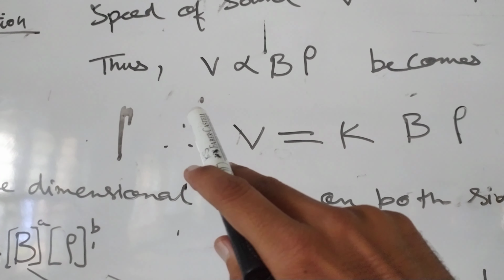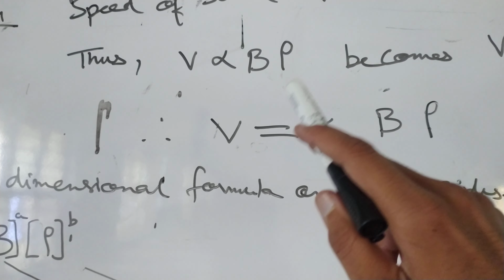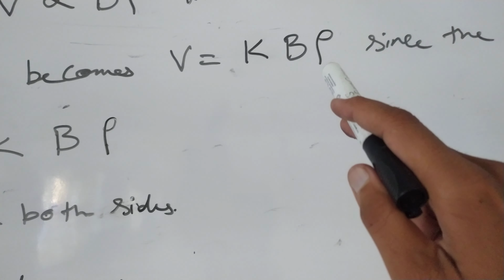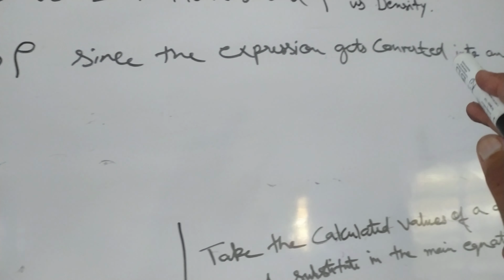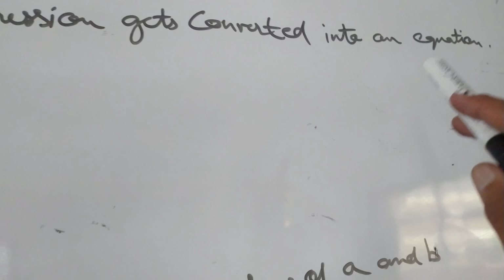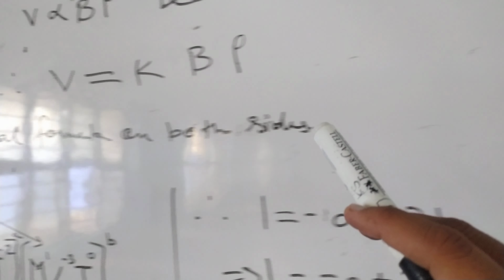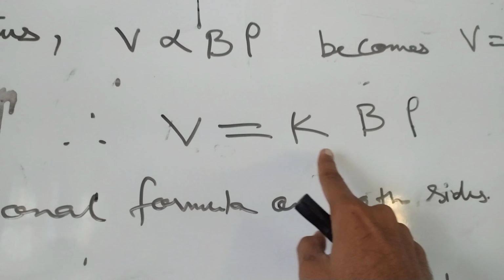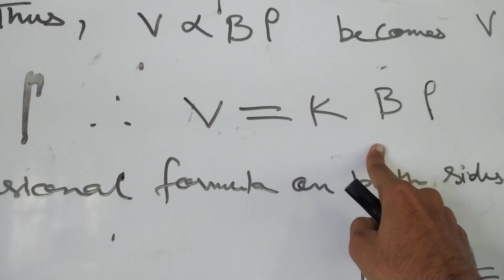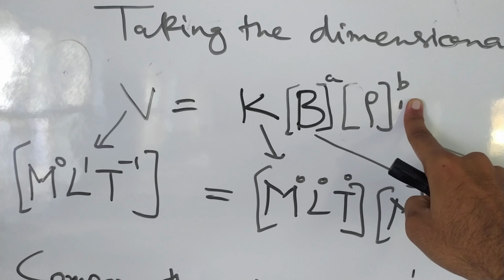We had the expression v is proportional to B into rho, which becomes an equation v is equal to k into B rho. Since the expression is getting converted into an equation, we take the dimensional analysis on this point and break it down. It becomes v is equal to k into B to the power of a into rho to the power of b. This is very important. You need to write both of these powers since you're going for the dimensional analysis.